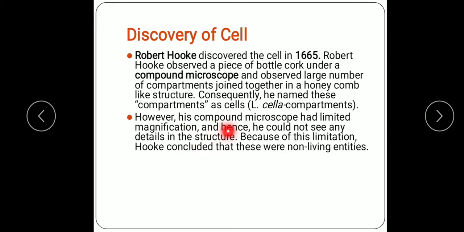However, his compound microscope had limited magnification, hence he could not see any details in the structure, only the outer structure he could see. Because of this limitation, Hooke concluded that these were non-living entities. So the discovery of the cell was done by scientist Robert Hooke. He was the scientist who discovered the cell, who observed the cell first, but it was the dead one.